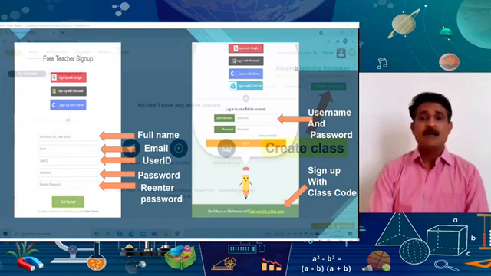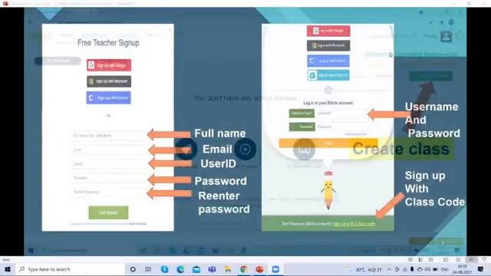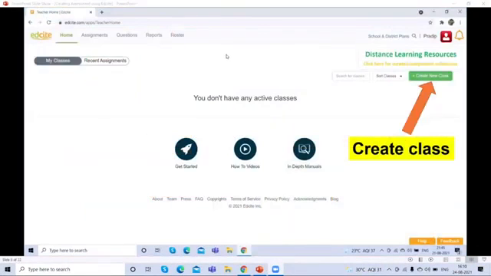After logging into edsite.com, you can see 5 tabs: home, assignments, questions, reports, and roster. Here on the right side, you can see create new class. By clicking this tab, you can create a new class on this platform.